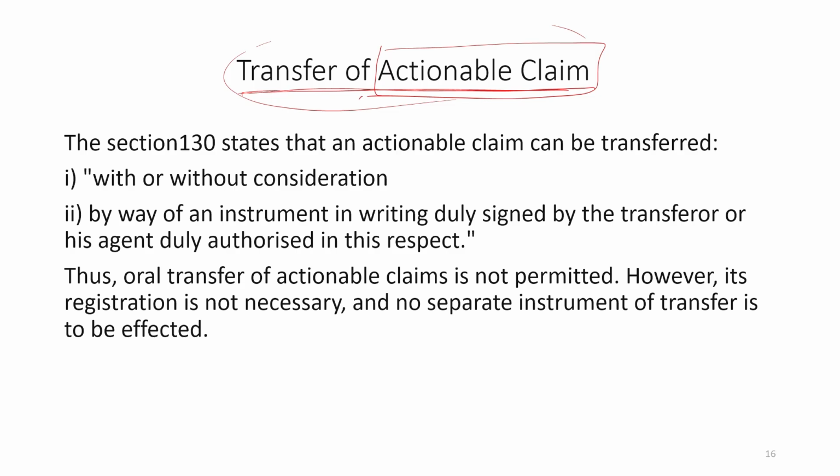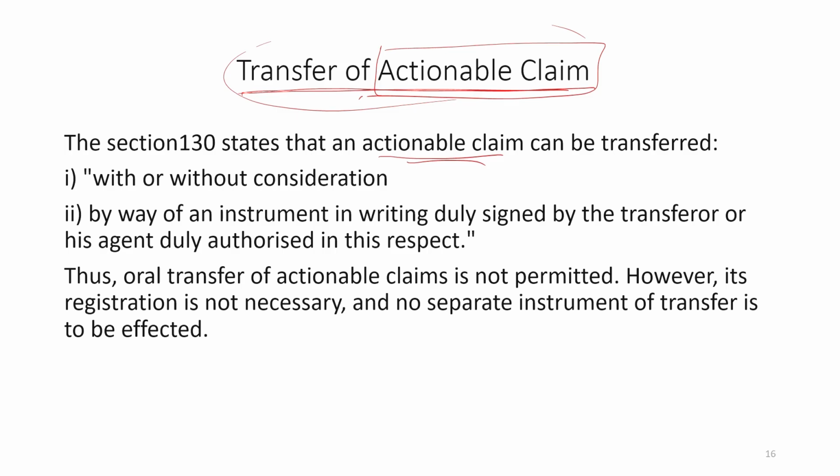So section 130 says that an actionable claim can be transferred. You can remember that all those claims which have been accepted, or may fall under that category, may be transferred, because they are still pending.